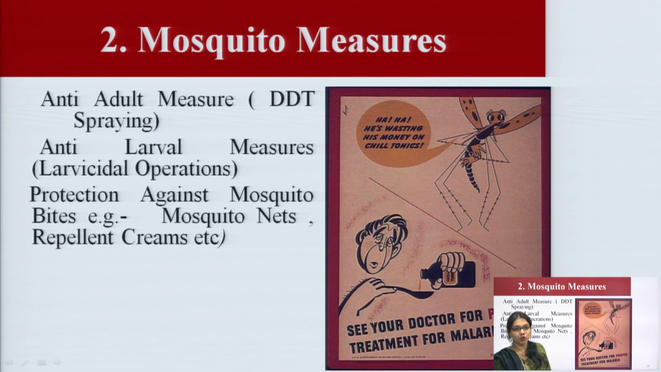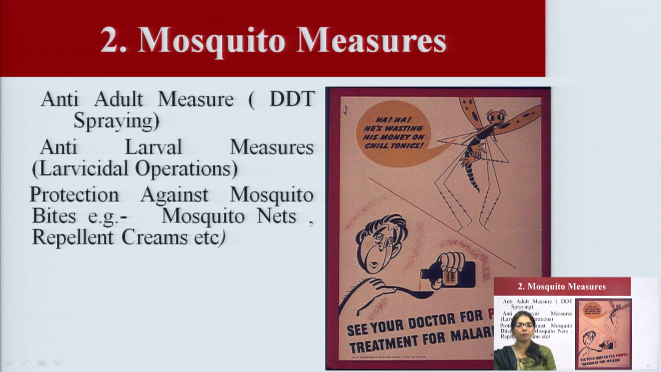And here I told you that mosquito measures should be used. Anti-adult measures is DDT spraying. We can spray the DDT. For anti-larval measures we have the larvicidal operations, and to protect against the mosquito bite, as I told you, mosquito nets, repellents or creams can be used. So, we have to focus on all these parameters.